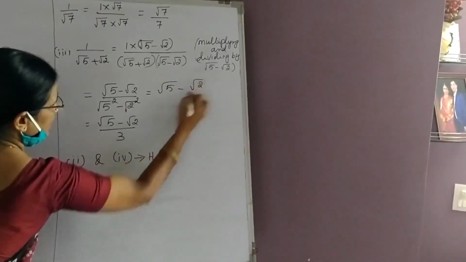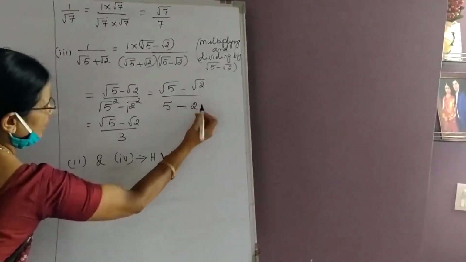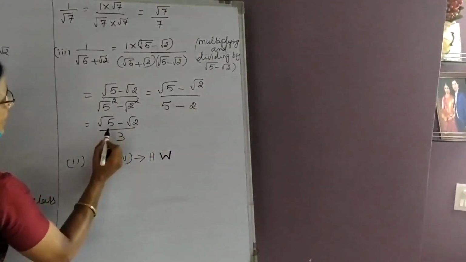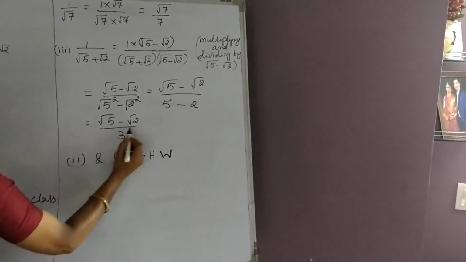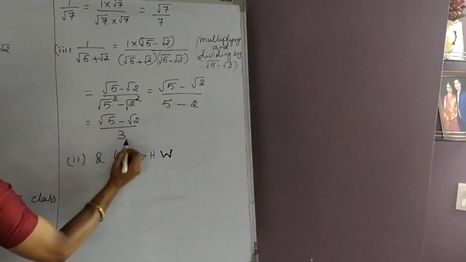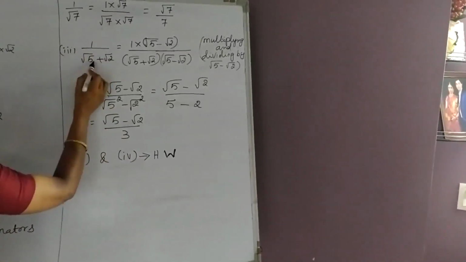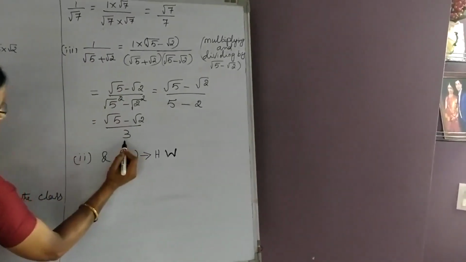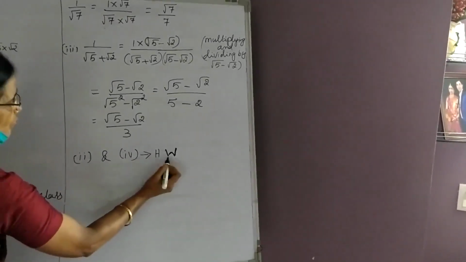Root 5 square is 5 and root 2 square is 2. Therefore, we get root 5 minus root 2 upon 3. So here you can see in the denominator there is no root number. Hence, the given 1 upon root 5 plus root 2 is rationalized. Similarly, you can try second sum and fourth sum as homework sums.